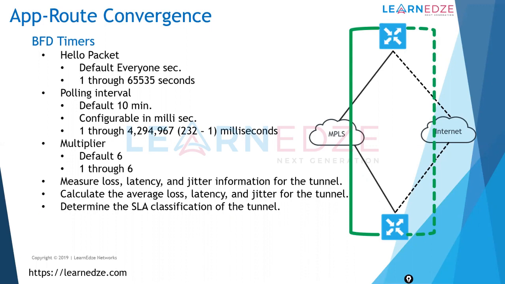So after 60 minutes, by default, it will calculate the complete average. If that average latency or average packet loss is below what the SLA we have configured, then the traffic will go on the preferred color. But if the latency or the packet loss exceeds the threshold value that we have configured, that means your SLA is breached.